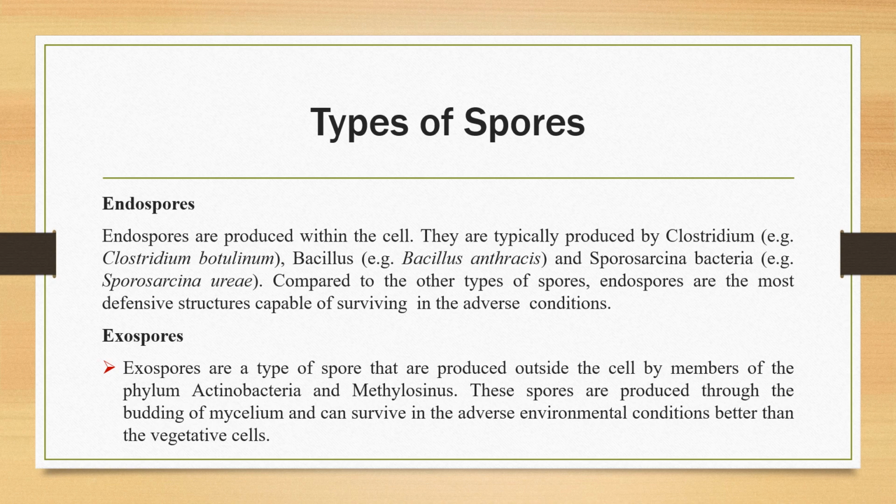Types of spores. Spores are of four types. Number one, endospores. Endospores are produced within the cell. They are produced by many strains of Clostridium species, Bacillus species, and Sporosarcina species. If we compare the other types of spores, the endospore is the most defensive structure that is capable of surviving in adverse conditions.